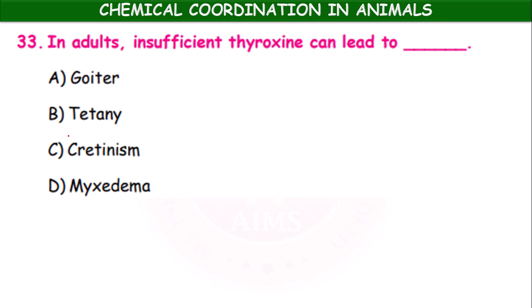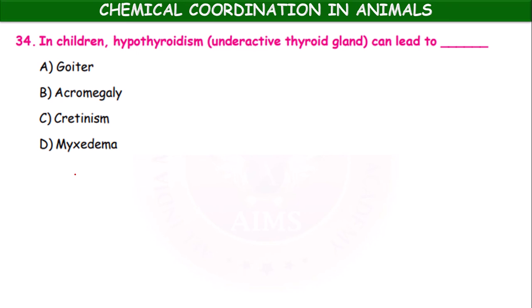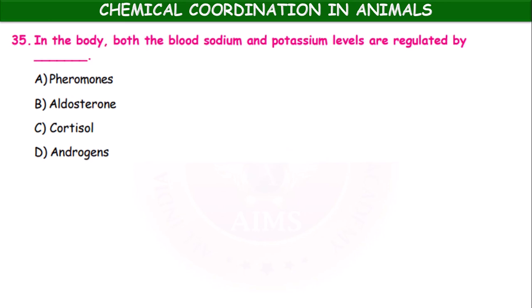In adults, insufficient thyroxine can lead to goiter, tetany, cretinism, myxedema. Myxedema. Children, cretinism. In adults, myxedema. In children, hypothyroidism, underactive thyroid gland can lead to goiter, acromegaly, cretinism, myxedema. Cretinism. In the body, both the blood sodium and potassium levels are regulated by pheromones, aldosterone, cortisol, androgens. Aldosterone.